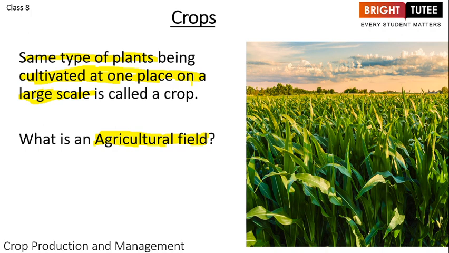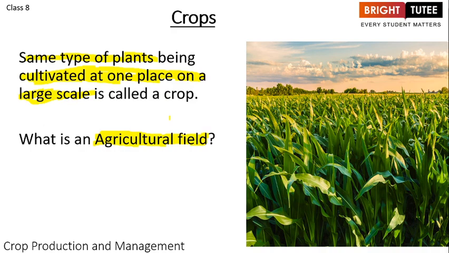So now let's move on to the question that is here now: what is an agricultural field? When we are talking about an agricultural field, it is a plot of land where the agricultural activities are taking place, like the plant that we are raising, right? So all of this is happening in an agricultural field. It is a particular land that is completely dedicated for these agricultural practices, right?